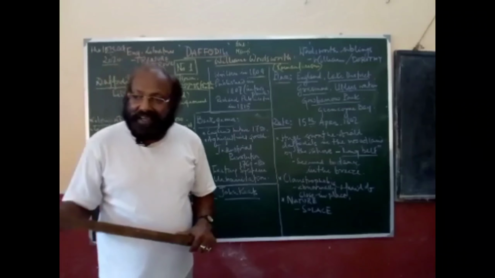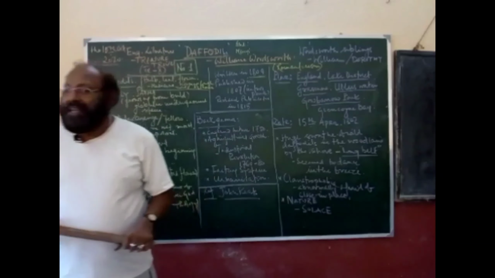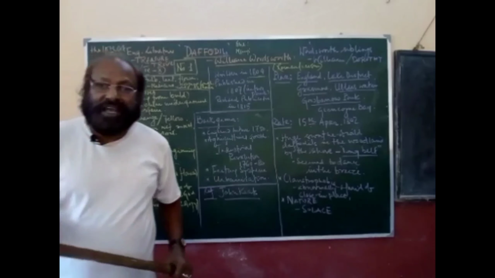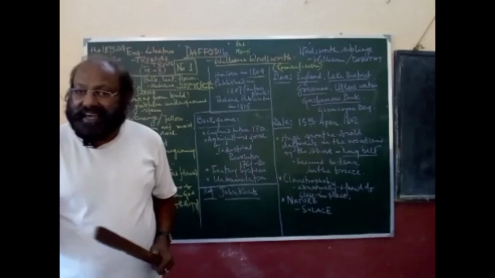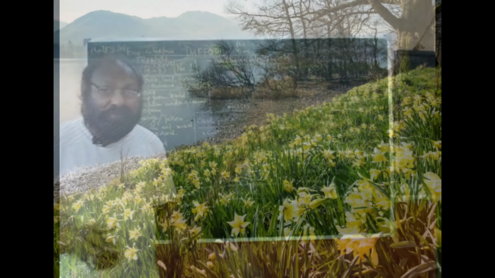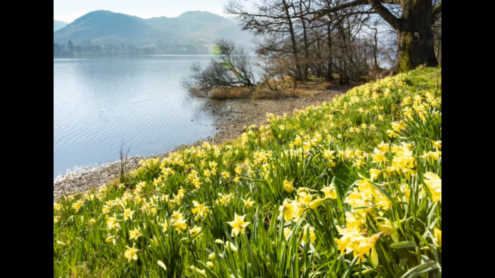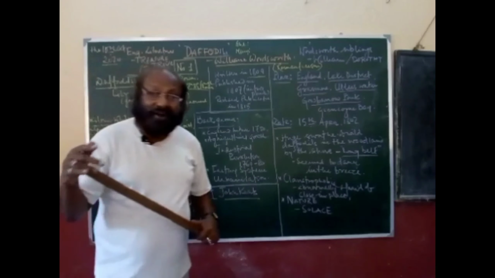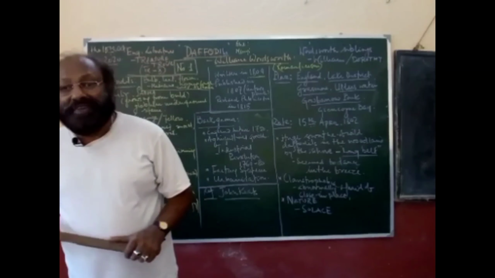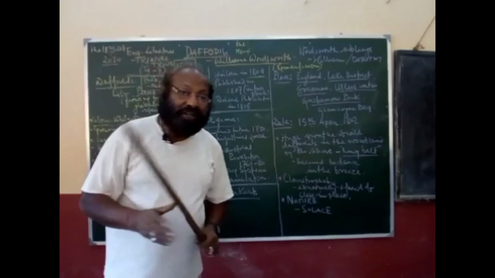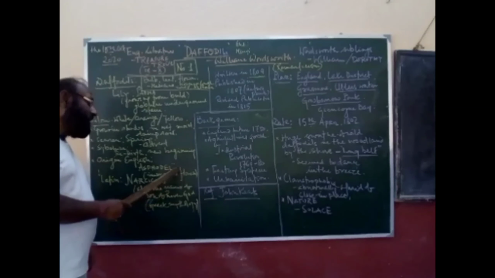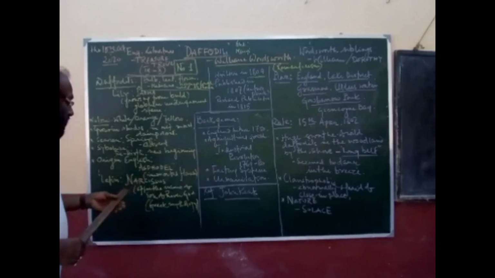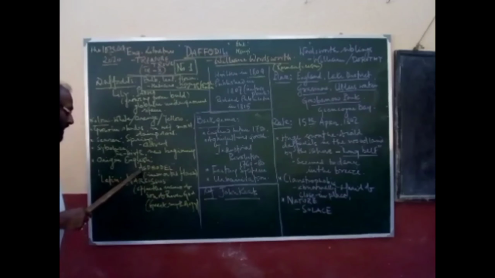So it is not like many other flowers which grow and then die. But daffodil, when once it comes, stays on the earth for a good number of years, for a long time. So that is why it is treated as the immortal flower, and it is the original English name of daffodil. So asphodel, A-S-P-H-O-D-E-L.